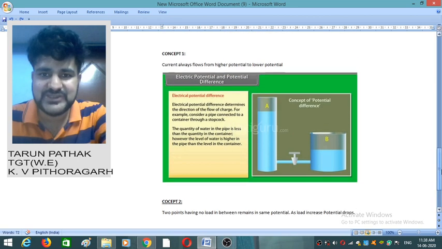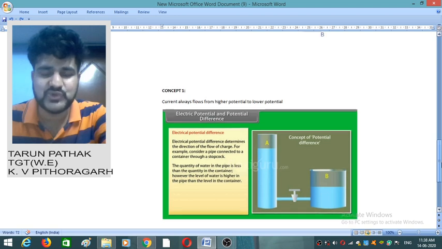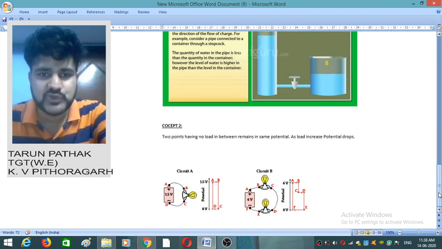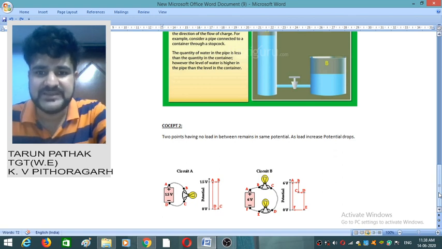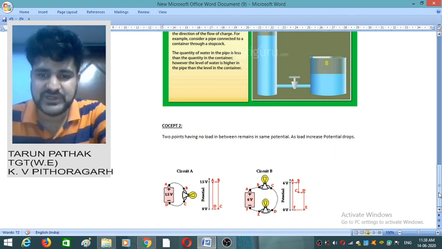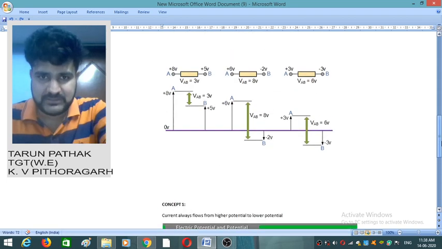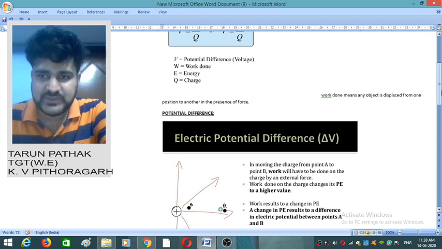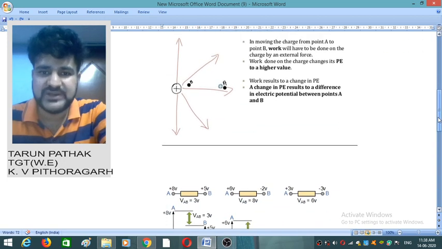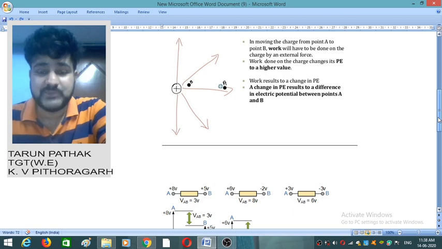Why am I explaining these two concepts separately? Because it is very useful while solving numericals. The first concept: current always flows from higher potential to lower potential. The second concept: two points having no load in between remain at the same potential. As load increases, potential drops, meaning it decreases. So it is all about the potential and the potential difference. However, in your syllabus very little explanation has been given, but when you study all these things, it will be easier for you to understand series and parallel circuits, because in those lessons we will deal with potential difference and potential very comprehensively.